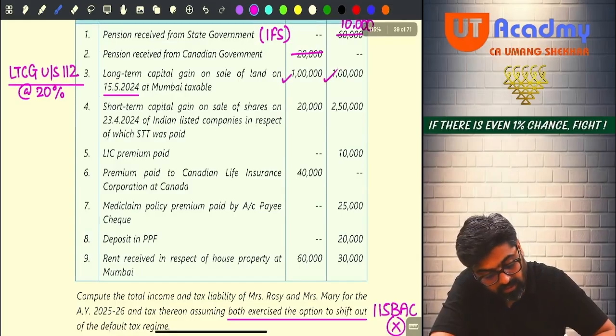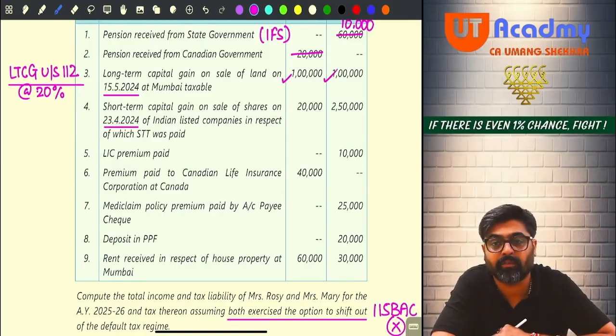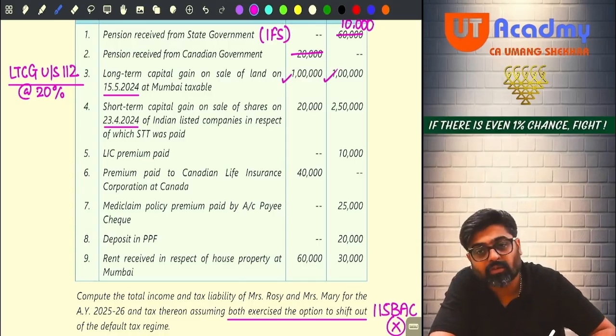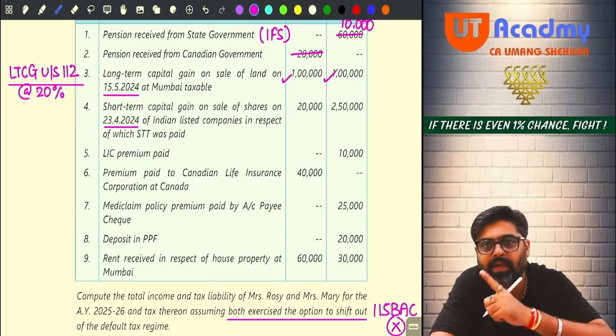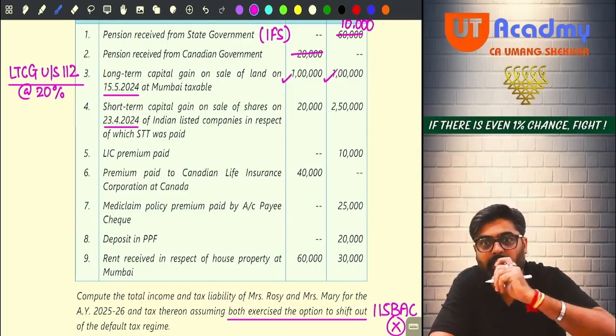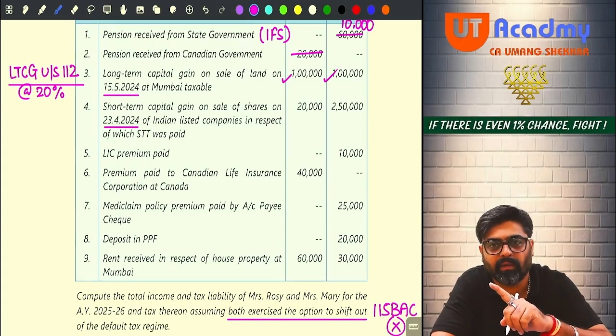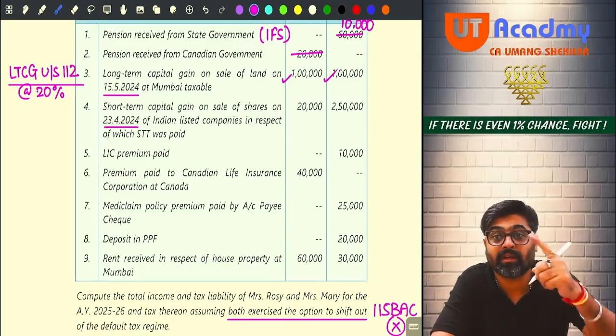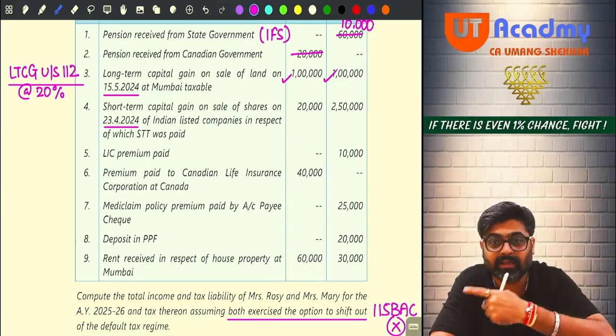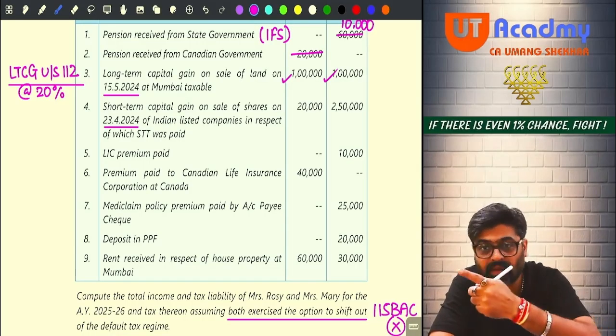Now short term capital gain on sale of shares on 23rd April 2024. See, the transfer is made prior to 23rd July. So can I say shares of a listed company sold on a recognized stock exchange, short term gain, STT paid, short term gain covered by 111A. Short term gain 111A. And on this short term gain, the rate of tax is 20% if the transfer is made on or after 23rd July. But if the transfer was made prior to 23rd July, at that time the rate was only 15%. So we are going to apply 15%.